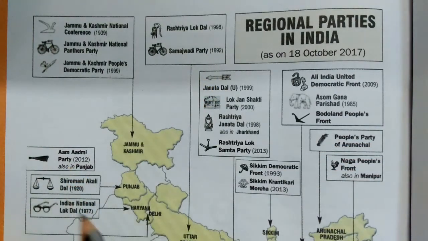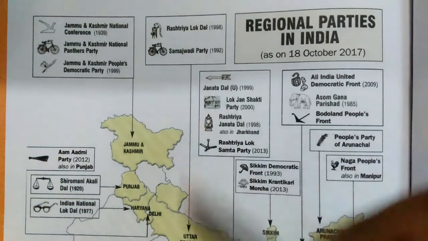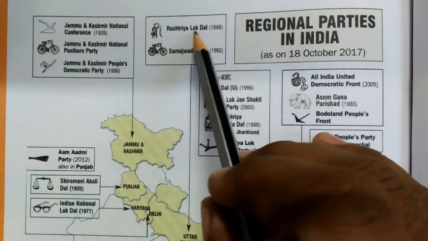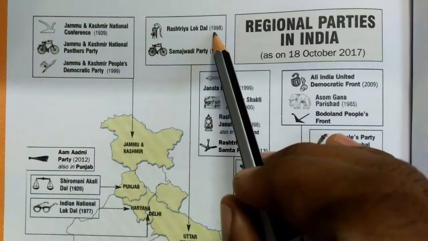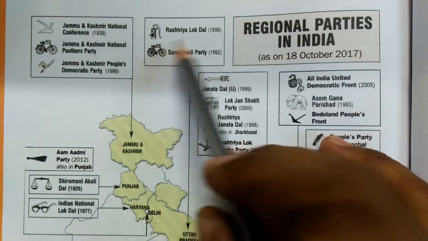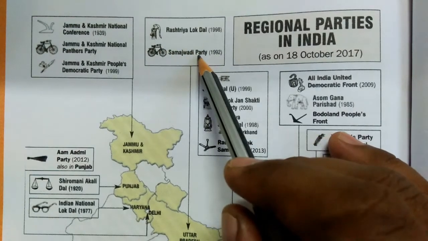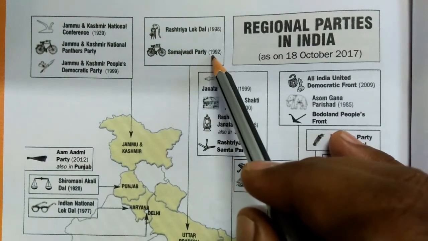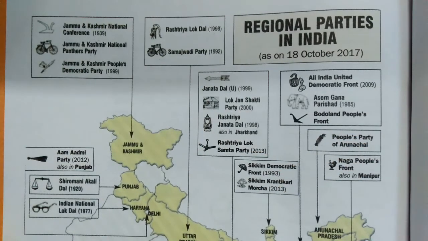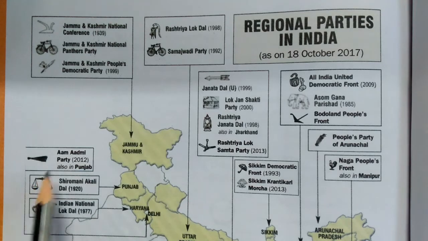Then we will move to the next state. Here Uttar Pradesh is there. In Uttar Pradesh, Rashtriya Lok Dal is there, established in 1998, and this is its sign. Then Samajwadi Party is there, established in 1992, and this is its sign. Now we will move towards the next state.